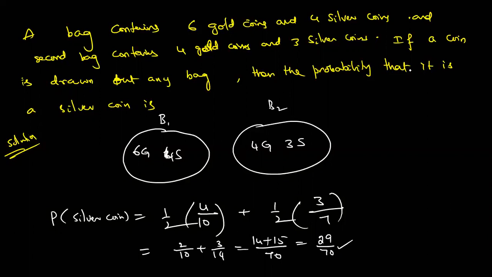50-50 chances, Bhuvan Kumar. There are 2 bags, so a coin is drawn from any bag means either the first one or the second one. 50-50 chances. Are they mentioning that you have to draw from a particular bag, B1 or B2? No.